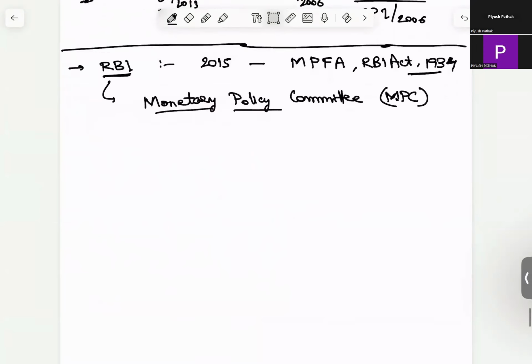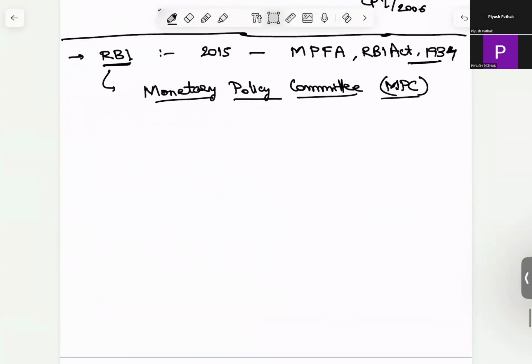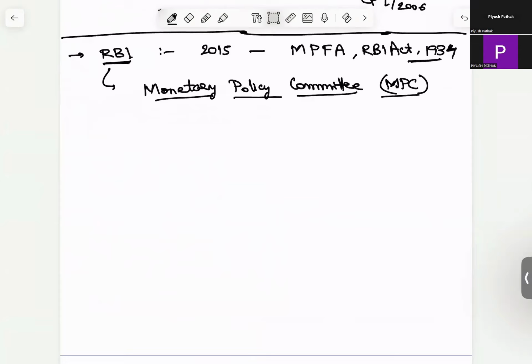Earlier this was determined ad hoc by RBI, but now they have started inflation targeting. This is important because it is discussed in the PPT as well at the end, so I'll just tell what I recall from there. This committee is six-membered. The composition is four members from RBI, usually three of the deputy governors, with the governor of RBI as the chairman.